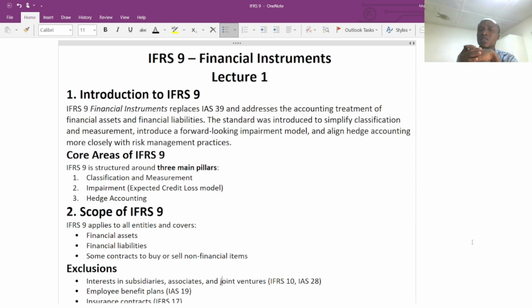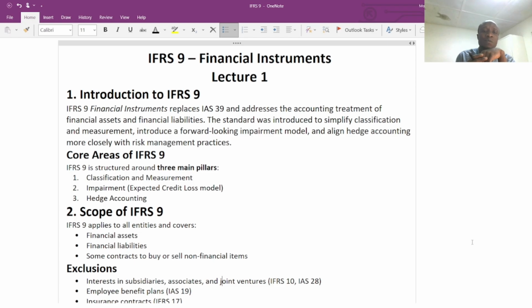The standard was introduced to classify, simplify, as well as the incorporation of the measurement approach. Now, we are going to look at how we can measure the financial asset and how we can measure the financial liability. To be specific, financial liability, because it is the most difficult area to measure when it comes to